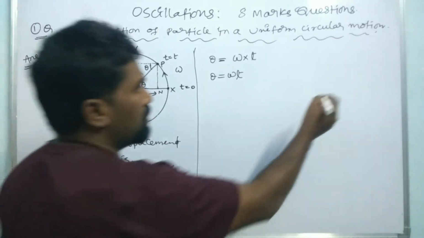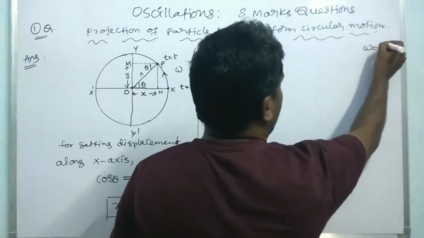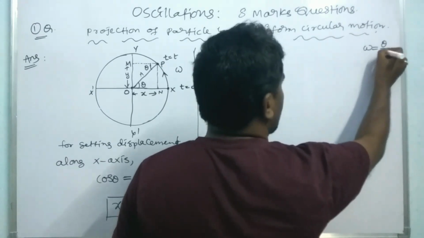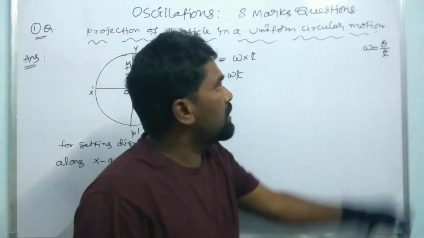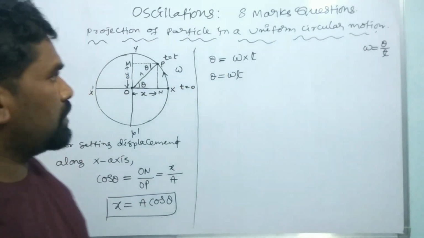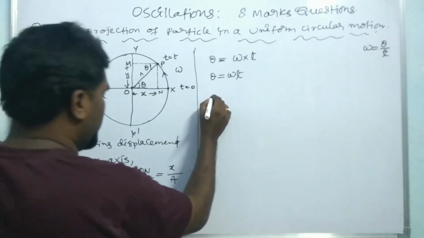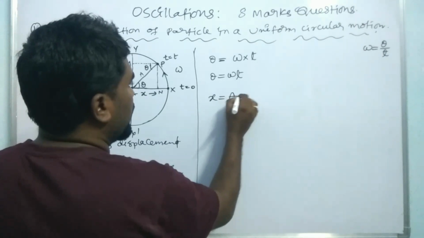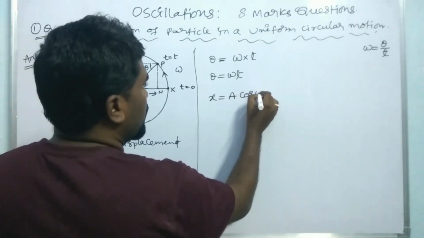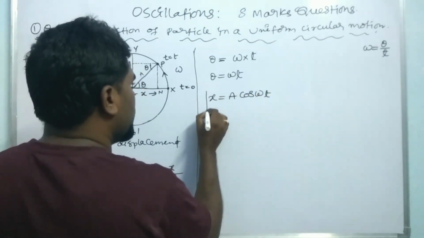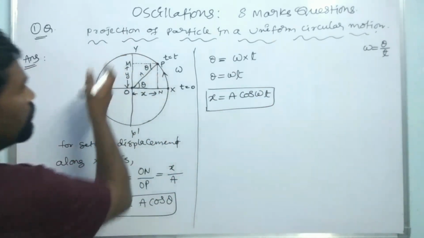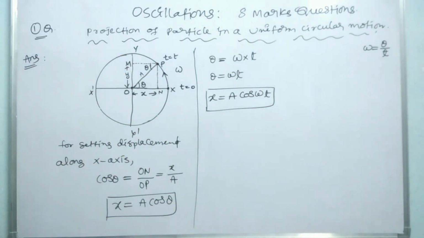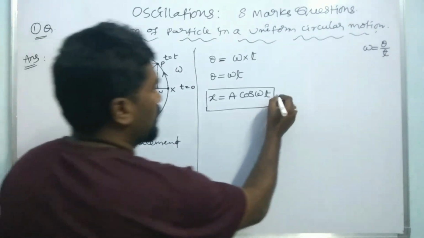You already know that the angular velocity is the rate of change of angular displacement, so theta is equal to omega into t. So x is equal to A cos omega t. This is the displacement of the particle performing uniform circular motion. This is equation 1.